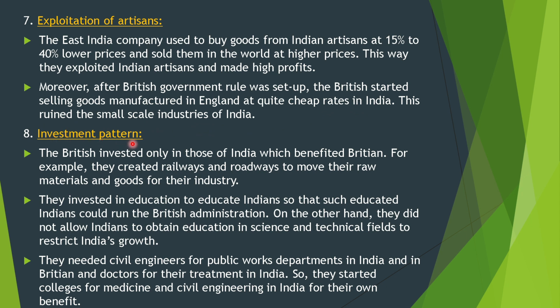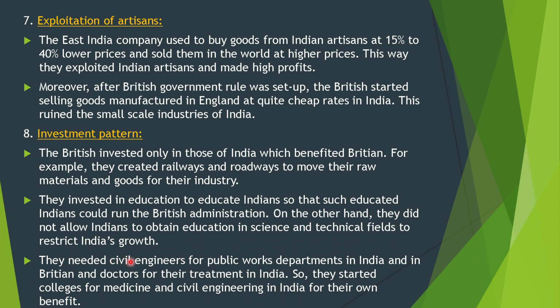Eighth, investment pattern. The British invested only in those sectors of India which benefited Britain. For example, they created railways and roadways to move raw material and goods for their industry. They invested in education to educate Indians so that such educated Indians could run the British administration. On the other hand, they did not allow Indians to obtain education in science and technological fields to restrict Indians' growth.